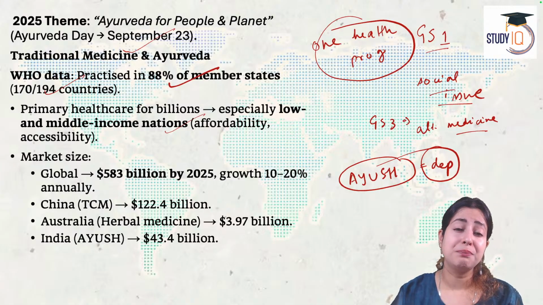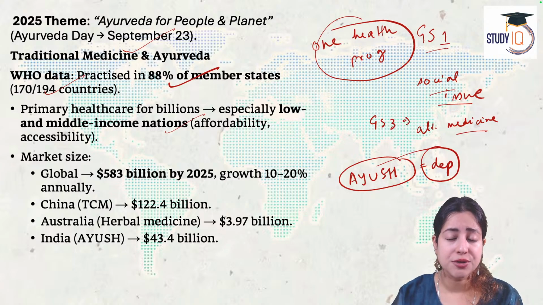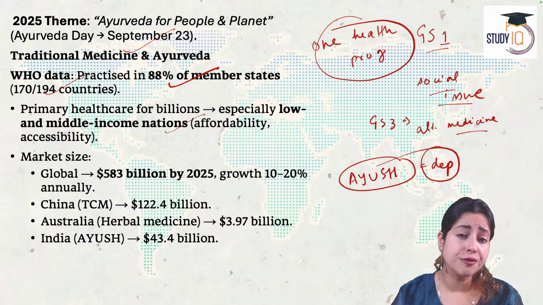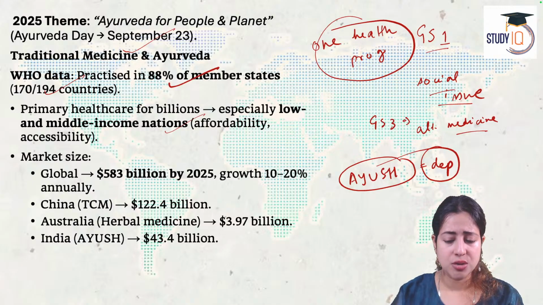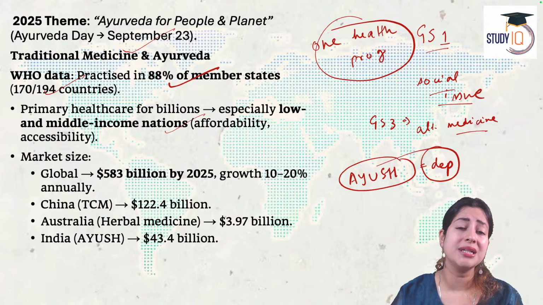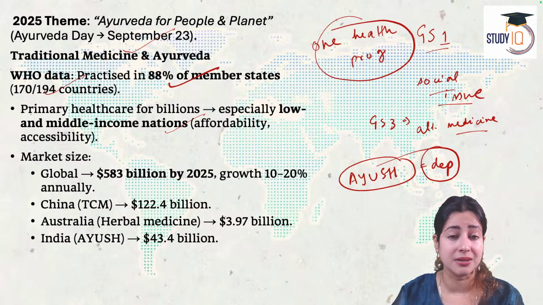Given the fact that barely about 10% people are even aware about the importance of getting insurance, and 85% people are spending out of pocket on health. In this situation, it is impossible for government primary health centers to cater to the needs of 1.4 billion people in India.